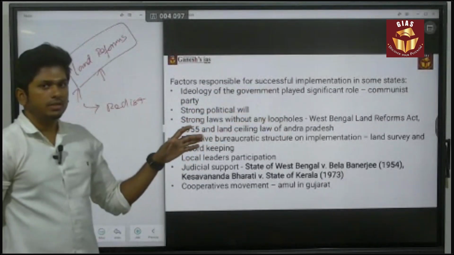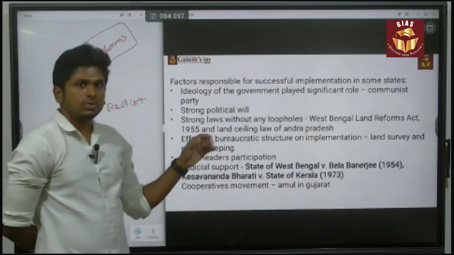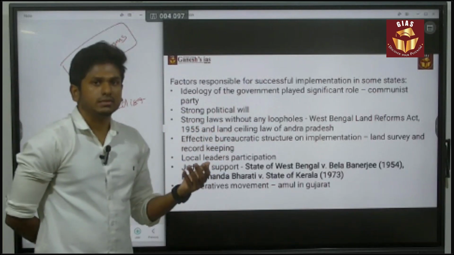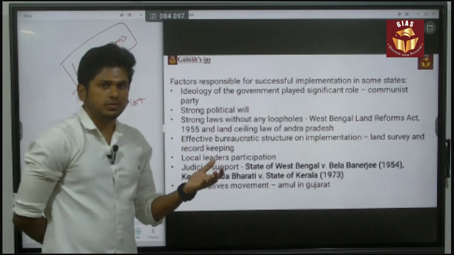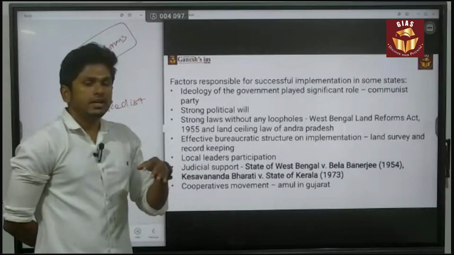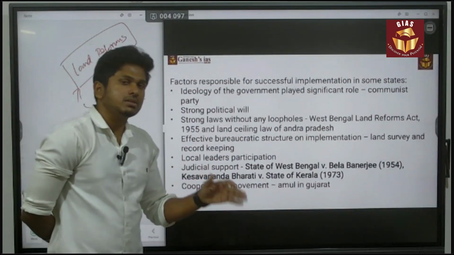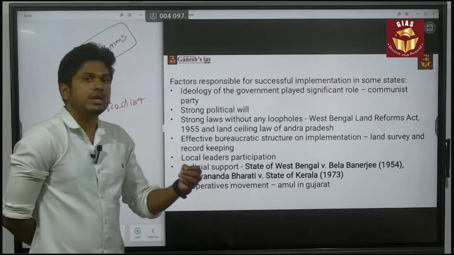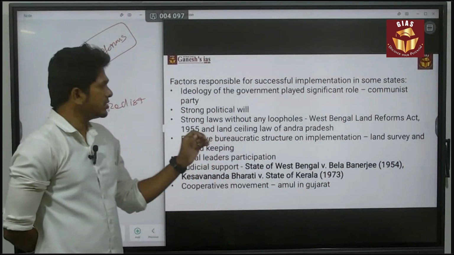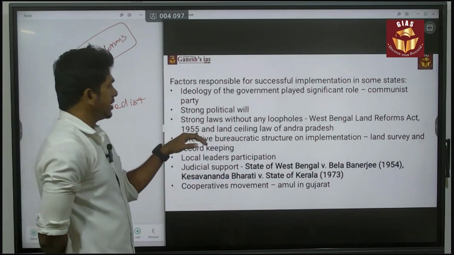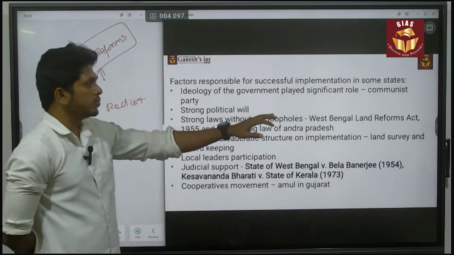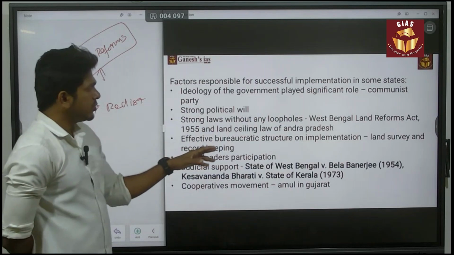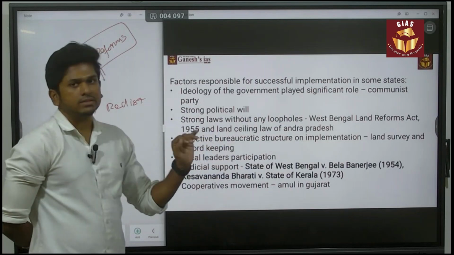Next, strong political will. Some states, like Andhra Pradesh, did it. Even though their ideology is different, they did it because they needed equality and equity among the people. That was the major agenda. So that is strong political will. Next, strong laws without any loopholes, such as the West Bengal Land Reform Act, and then effective bureaucratic structures for implementation.